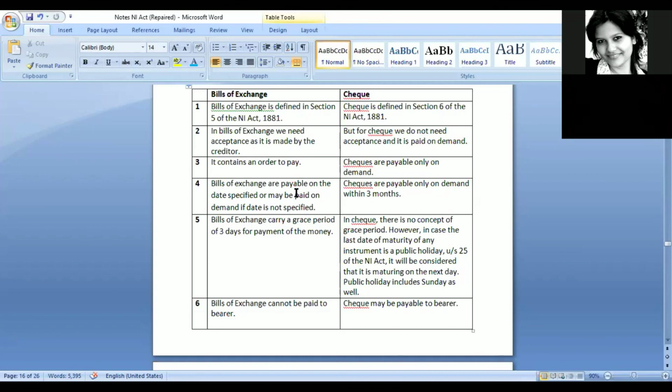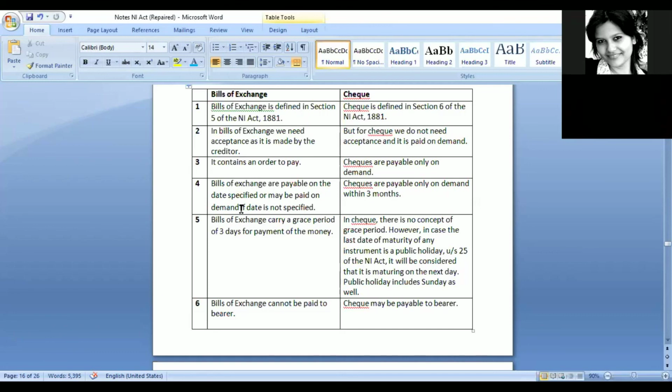So in bills of exchange, usually what happens is that we mention a time frame, right? We mention that after 2 months, after 3 months, or we may mention a specific date also. On 19th of June 2020, pay me 30,000 rupees. So usually a date is mentioned, and on that particular date only, the amount should be paid. Or if no date is mentioned, then it would be paid on demand.